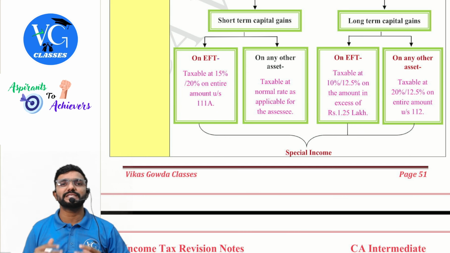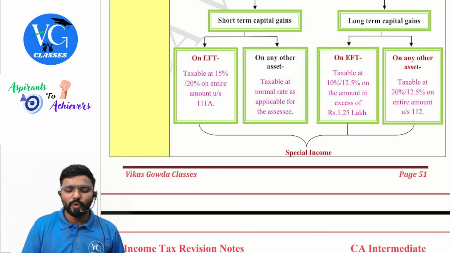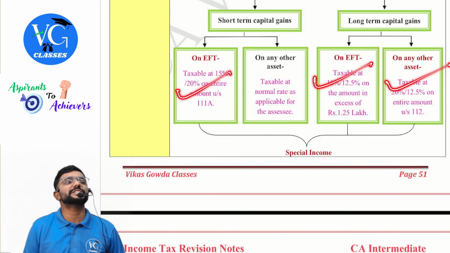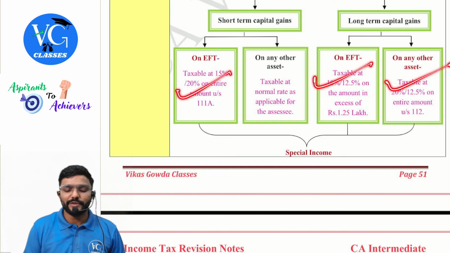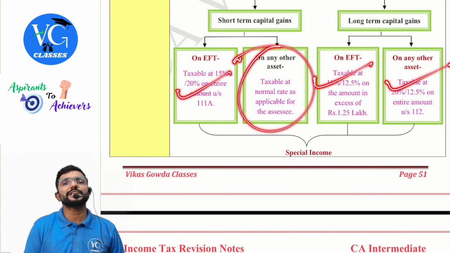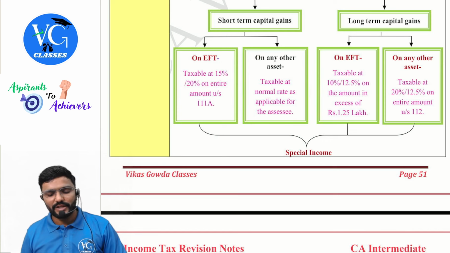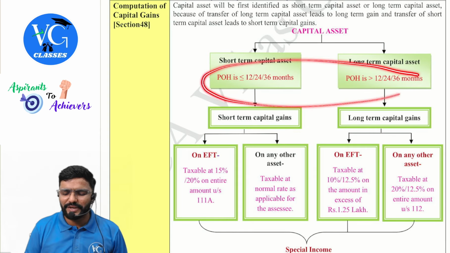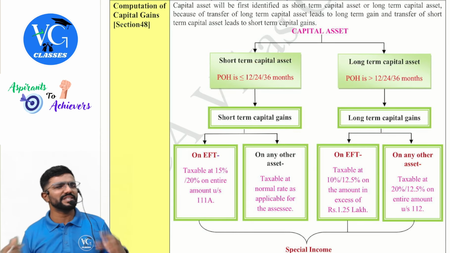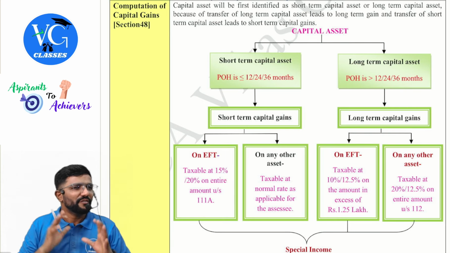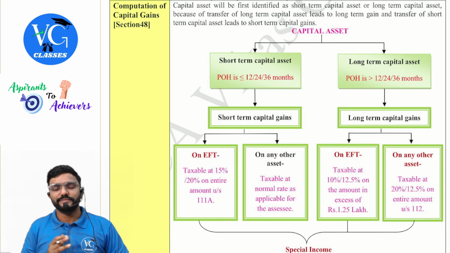So now if you ask me, sir, all these are special incomes? No, only three of them are special income, guys. Three of them. Whereas this is not a special income. It is taxable at normal rate as applicable to the assessee, guys. Yes. Now you told, sir, what is this period of holding? 12, 24, or 36? A bit confused, sir. Which asset, how much, sir?